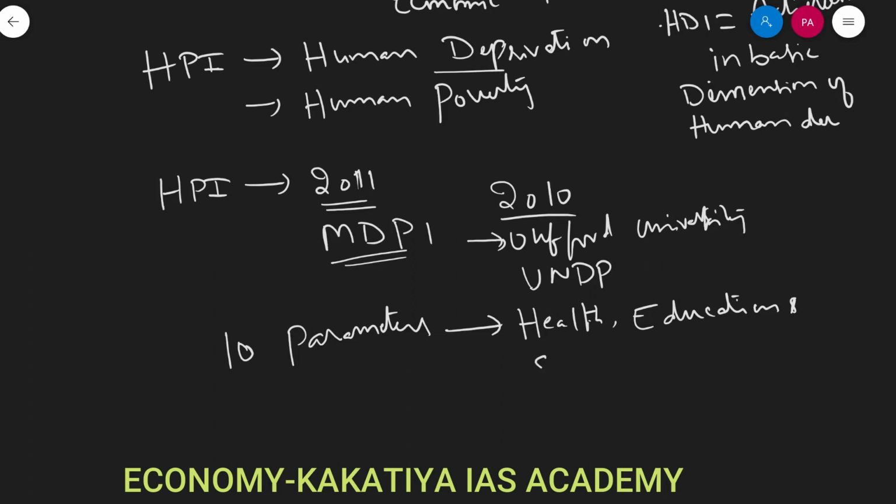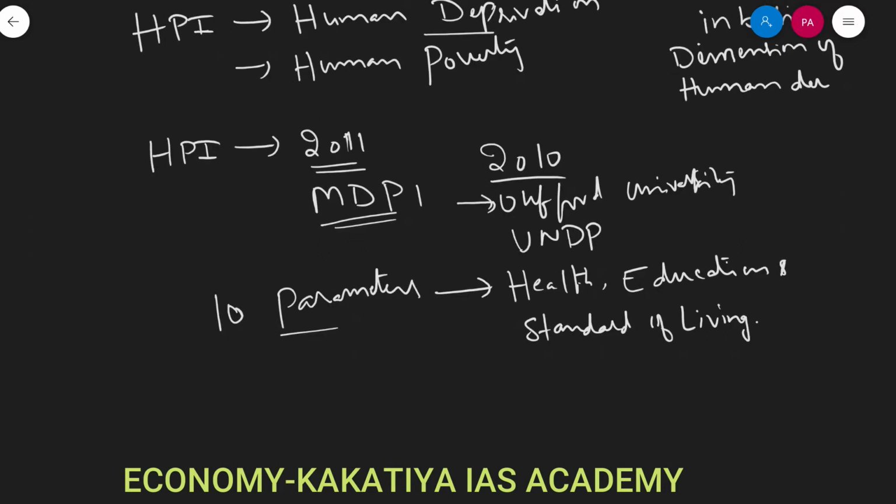You can read all these 10 parameters in any of the economy textbooks, or you can go through the net, where you can get these 10 parameters. Let me provide these 10 parameters even.